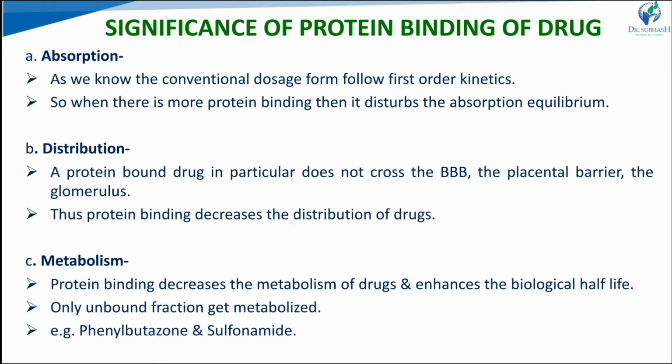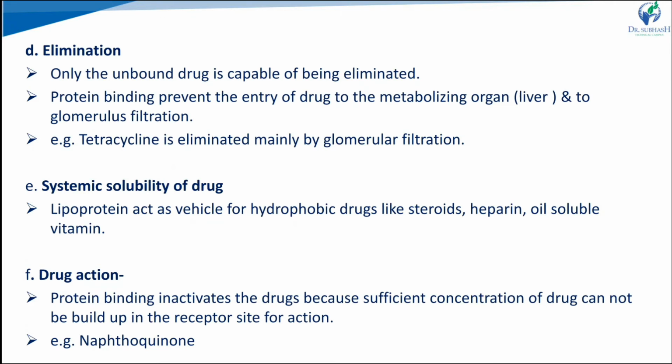In the metabolism part, bound drugs do not go for metabolism or excretion. So protein binding decreases the metabolism process and enhances the biological half-life of the drug. Only unbound drugs go for metabolism. Similarly for elimination, only unbound drugs are capable of going through the glomerulus and being eliminated, so that increases the elimination half-life. Protein bound drugs cannot enter the liver to be metabolized, so they do not go for metabolism, and they do not go for elimination either.